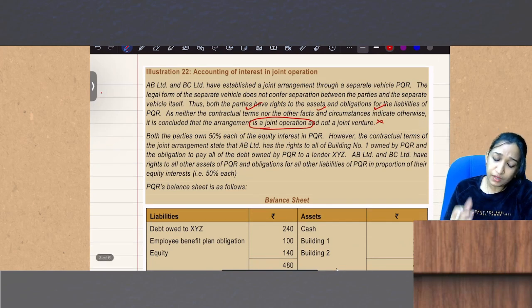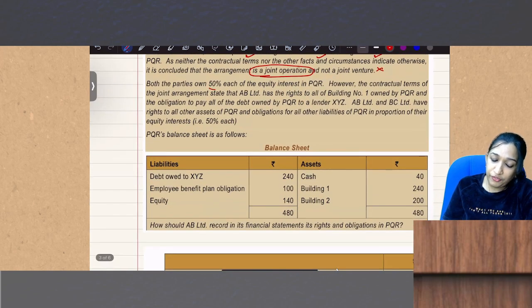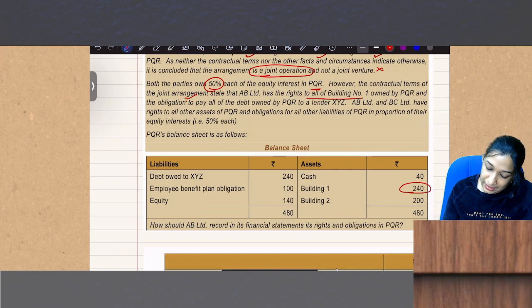Both parties own 50% each of the equity interest in PQR. However, the contractual terms of the joint arrangement state that AB Limited has rights to all of building number 1, and the obligation to pay all the debt owed by PQR to lender XYZ.